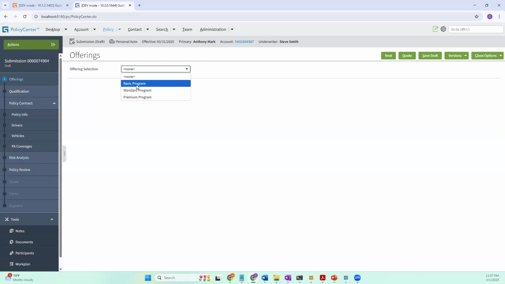But with most of the real-time clients I have seen, there was only a standard offering. There are a handful of clients I have seen that have these kinds of differences, basic, standard, or some different kind also. If you see a BOP or some different line of business, this also changes. Right now it is personal auto. So take this as an example.